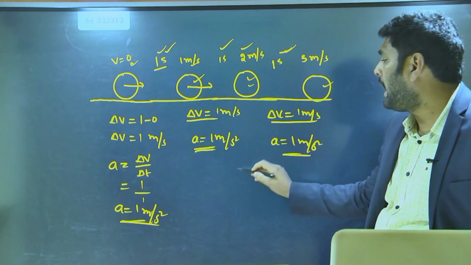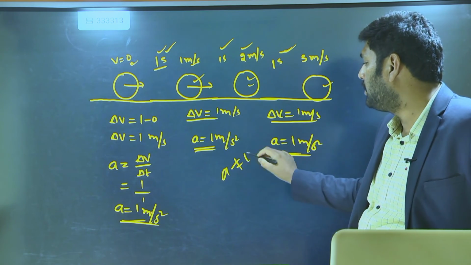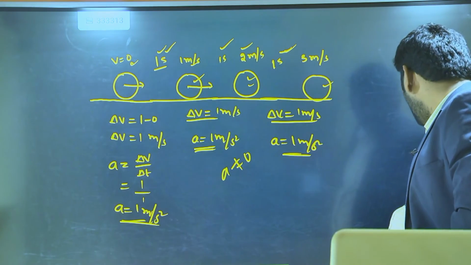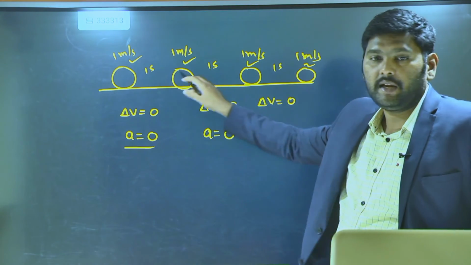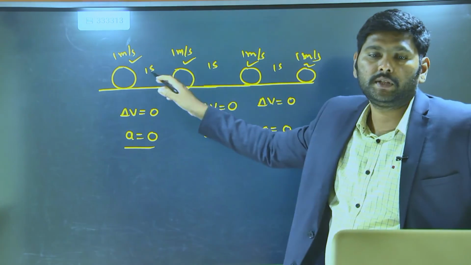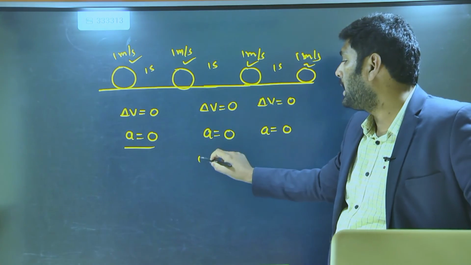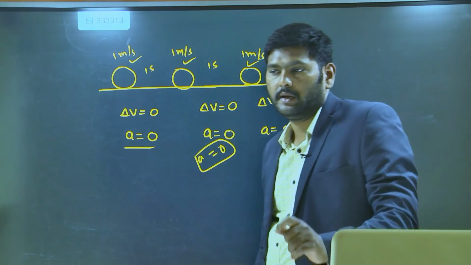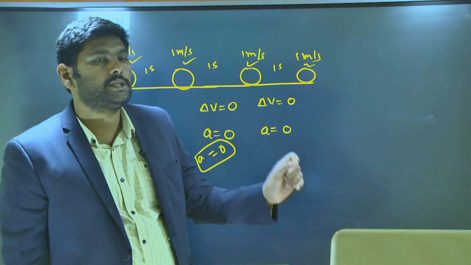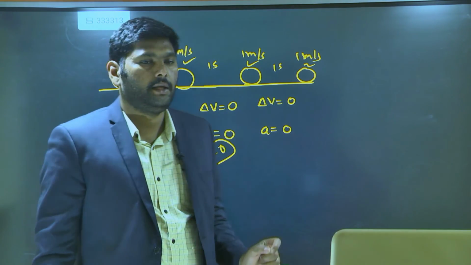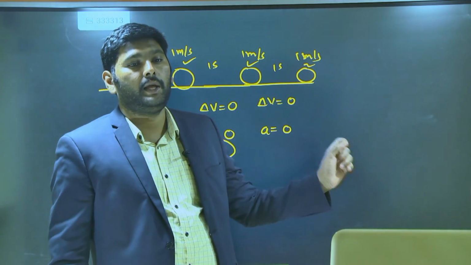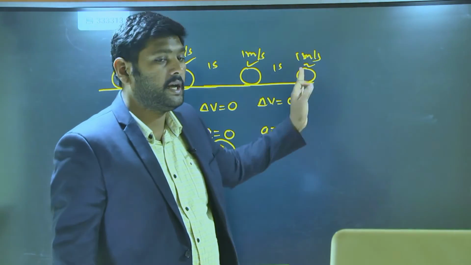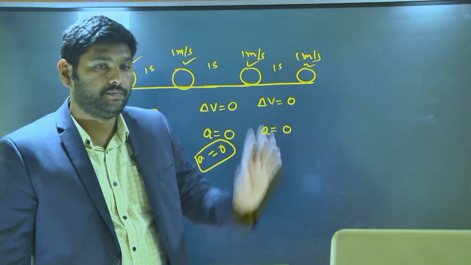Something else. The acceleration cannot be 0 if the velocity changes. If the velocity does not change, the object moves with constant velocity. What is the acceleration? Acceleration is 0. So these 2 points you can write. When the object continuously increases its velocity, then the object is said to be accelerated. When the object moves with constant velocity, the acceleration is 0.